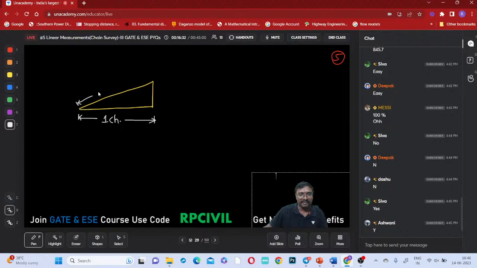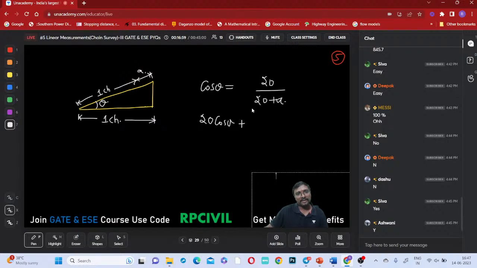Here we have to make one chain in the inclined manner, and some extra distance also we have to keep. Yes, absolutely right. This is your theta slope. Cos theta will be equal to 20 divided by 20 plus a. Then how can you get this a? 20 cos theta plus a cos theta